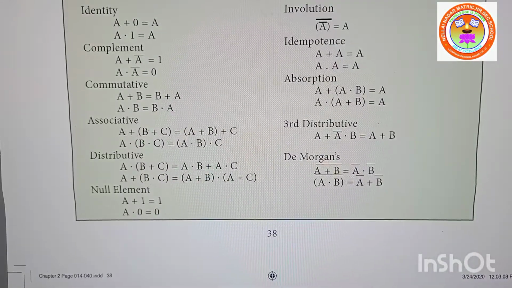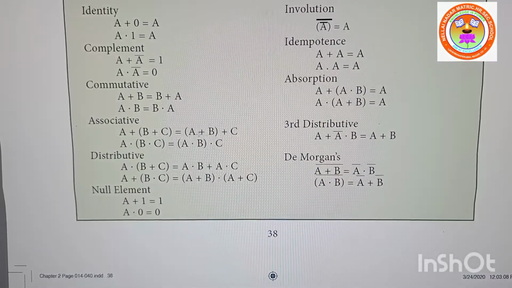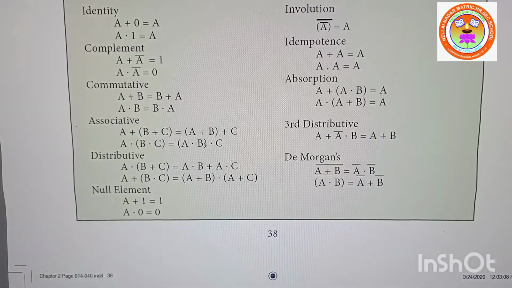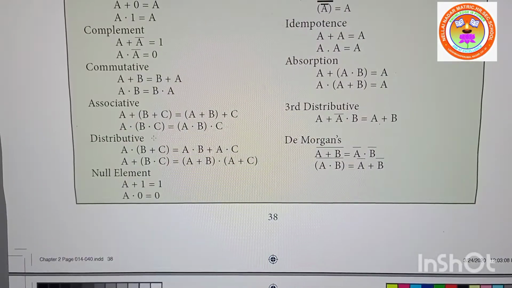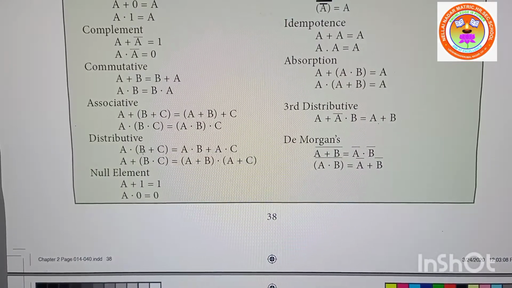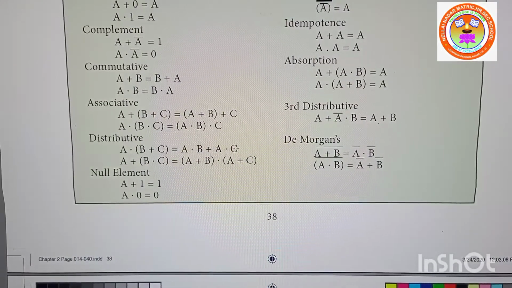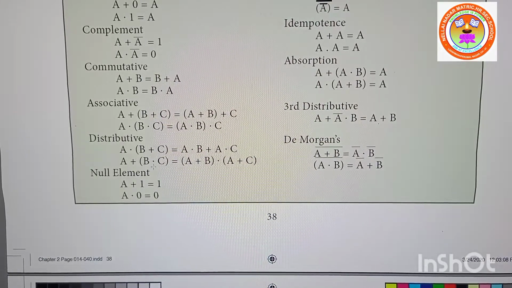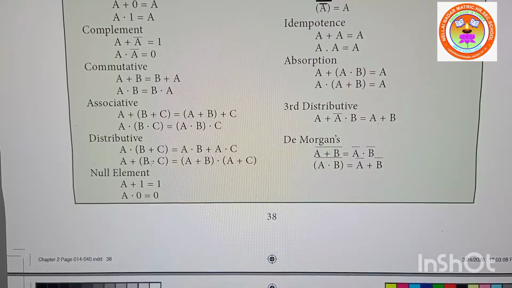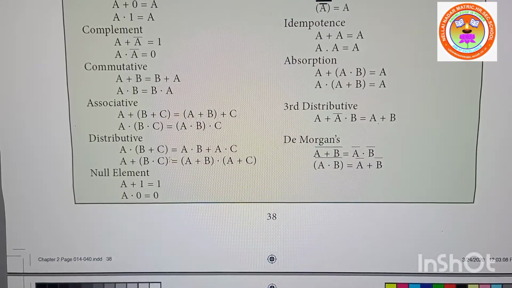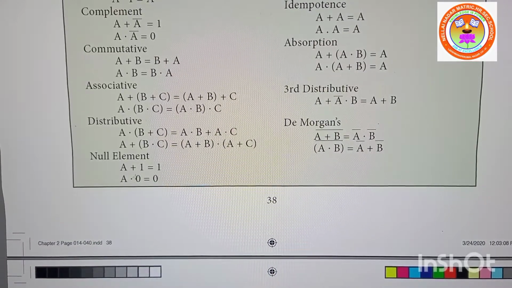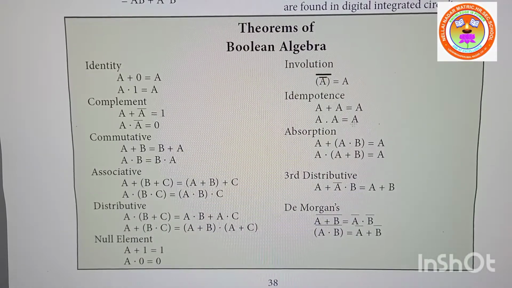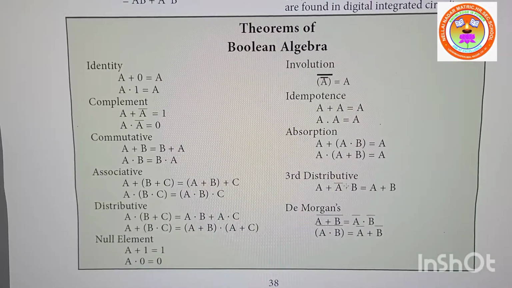Associative property: A plus B plus C is equal to A plus B plus C. A into B into C is equal to A into B whole bracket into C. Distributive property: A into bracket B plus C is equal to A into B plus A into C. A plus B into C in bracket is equal to A plus B into A plus C. Null element: A plus 1 is equal to 1. A into 0 is equal to 0. Like this, all these properties, all these theorems you have to learn by heart.